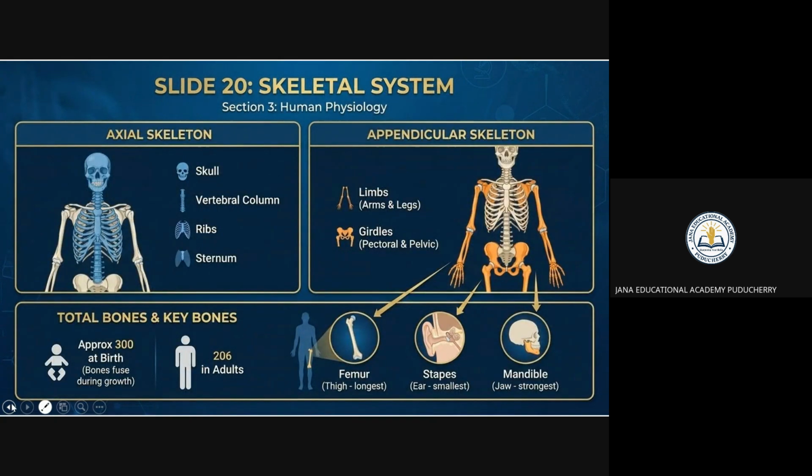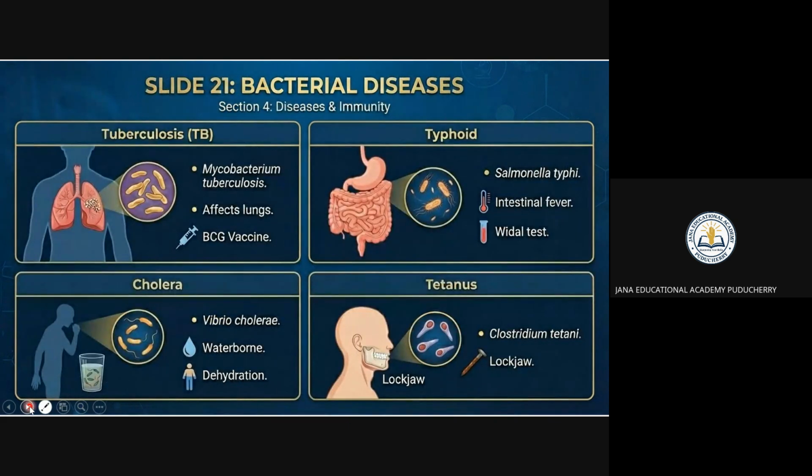When it comes to diseases, you see that tuberculosis is there, and typhoid is there, cholera is there, and tetanus is there, right? You know that tuberculosis is caused because of bacteria. How is it formed? It is formed because of the bacteria that is happening in the lungs, right?